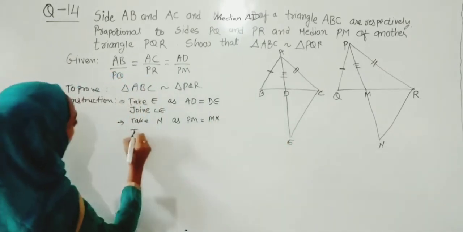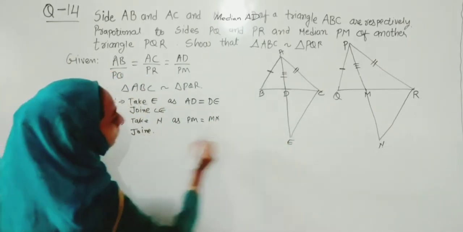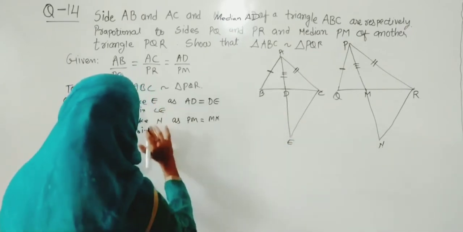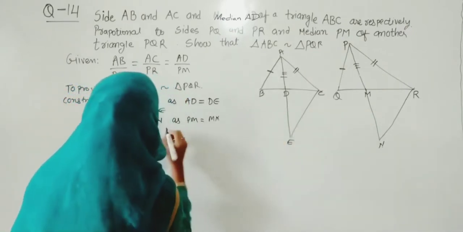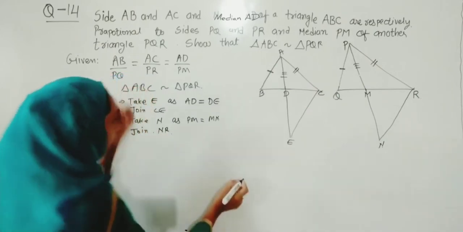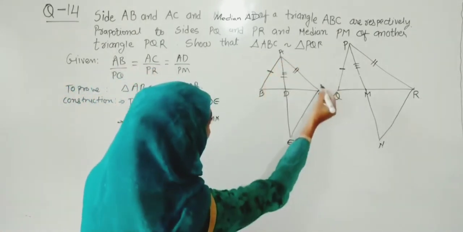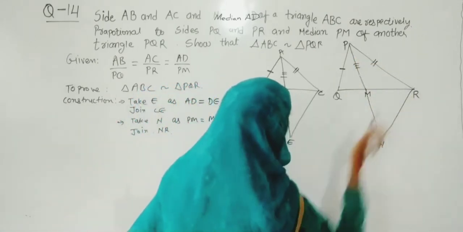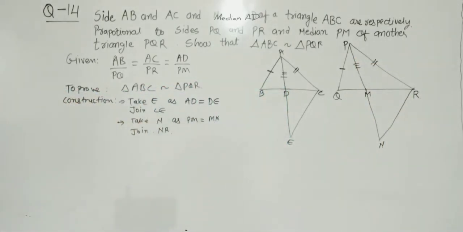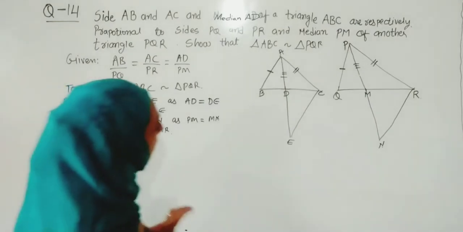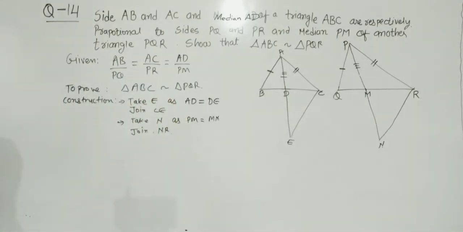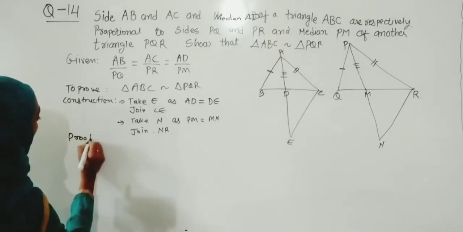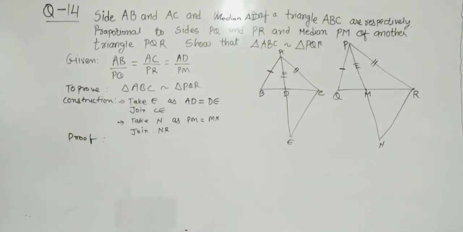And then if we join NR, it will form one large triangle, which is AEC and PNR. So now you will see how we can prove this question too. So here we are beginning our proof. This question will be a little bit lengthy.